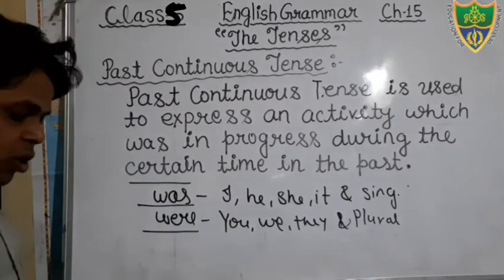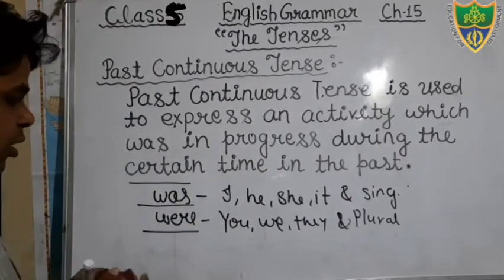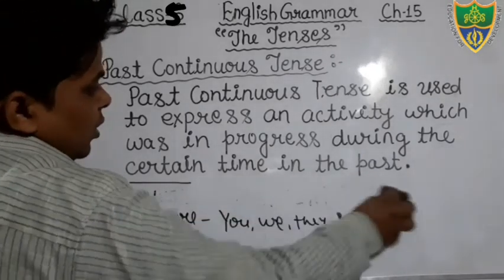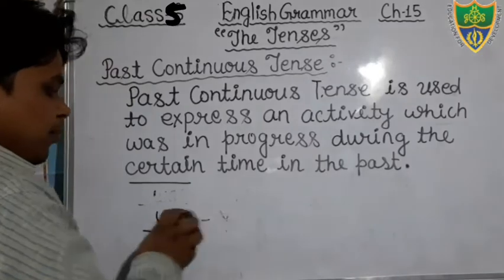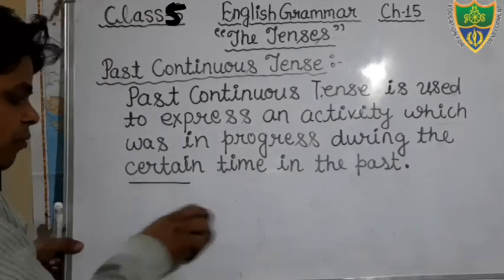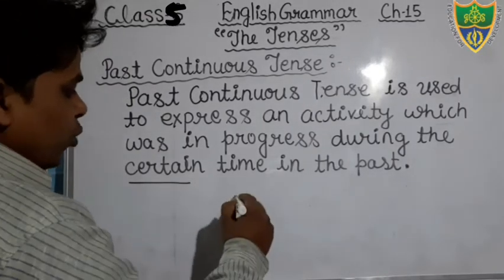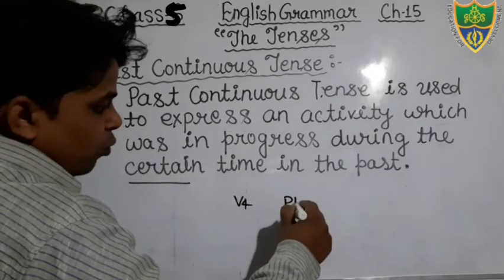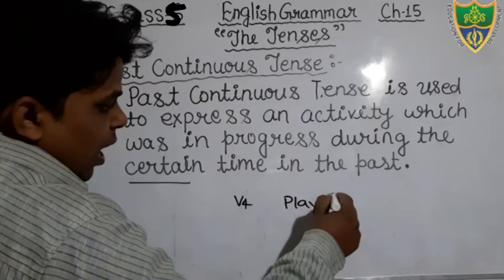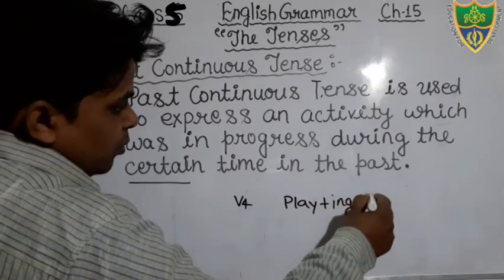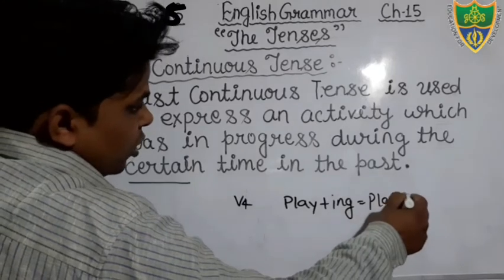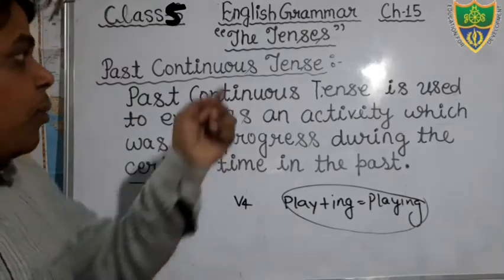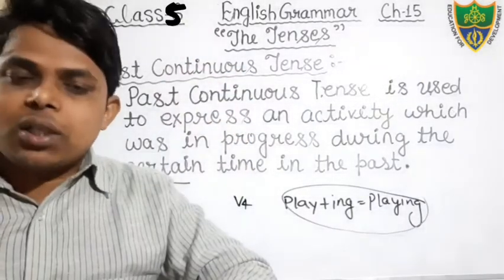Dear students, one more thing that you have already read in the present continuous tense: we add ing to the main verb. That is also known as the fourth form of the verb. Suppose your verb is play, to which we add ing, it becomes playing. That we will discuss in the formation of past continuous tense.